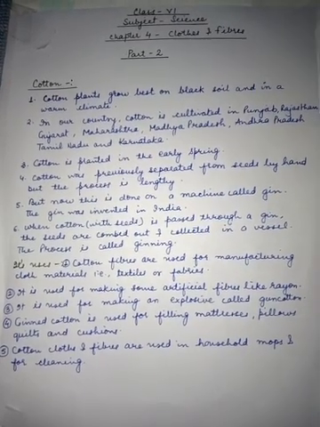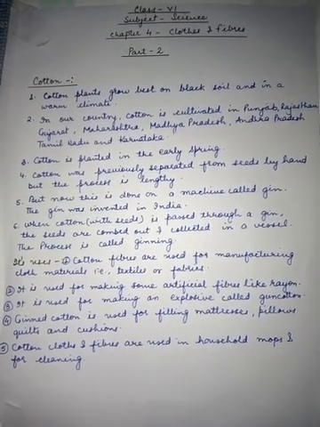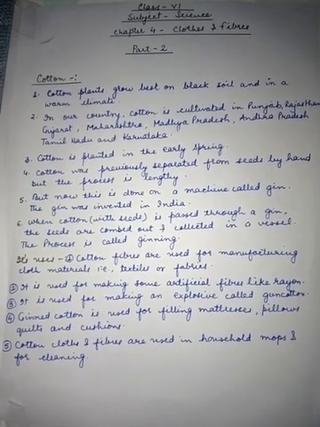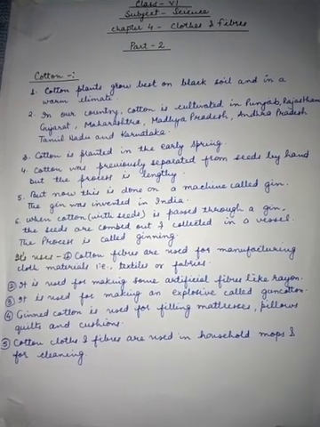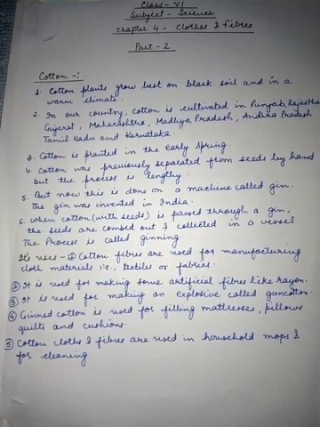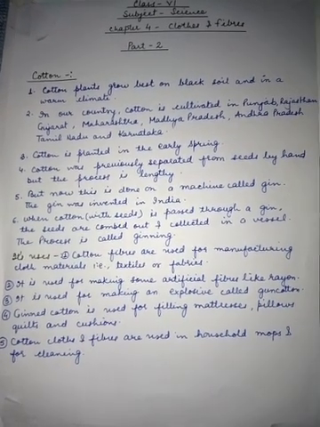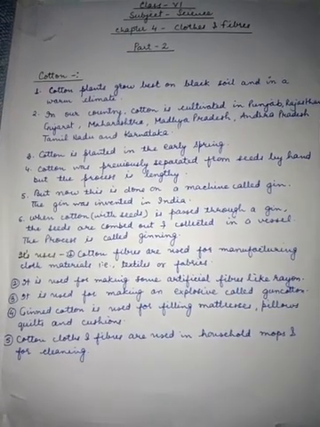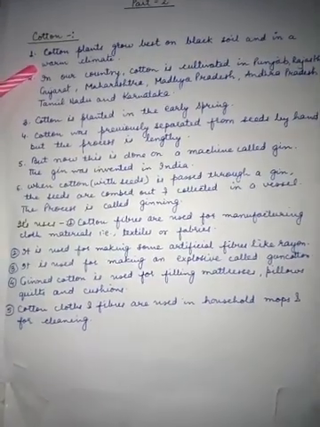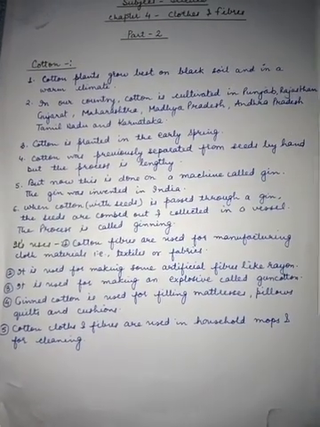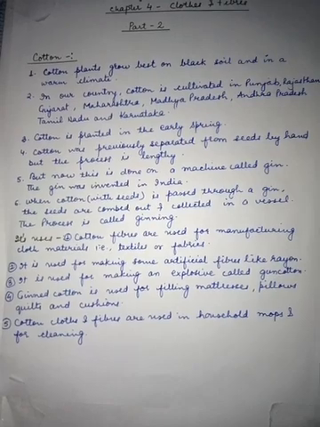Hello students, today we will start another part of chapter 4 of science, and in this part we will discuss the different types of fibers. So here first we will discuss cotton. Cotton plants grow best on black soil and in a warm climate.